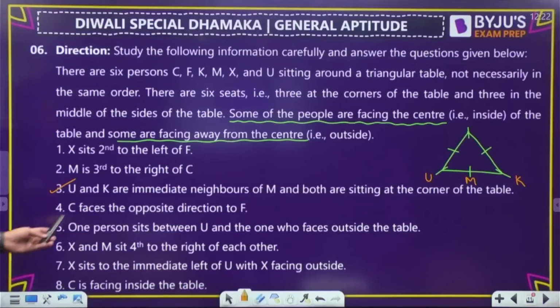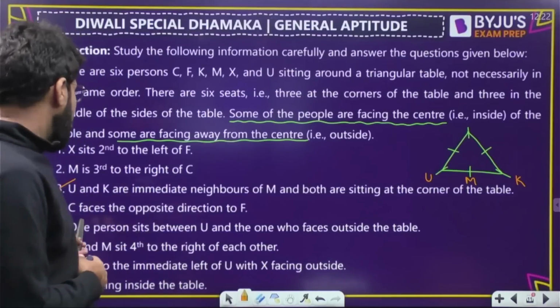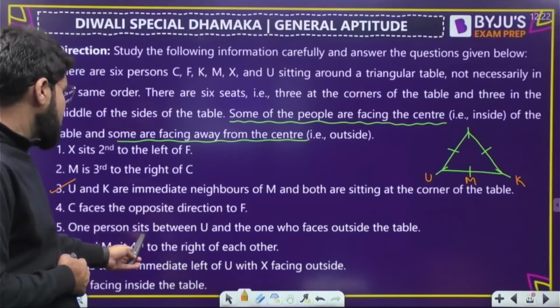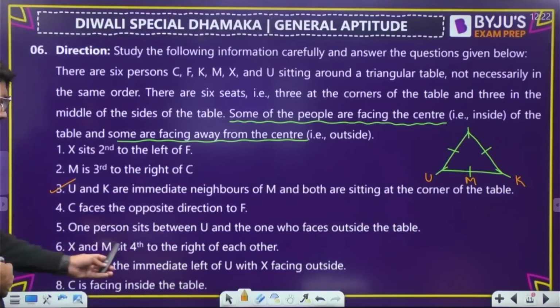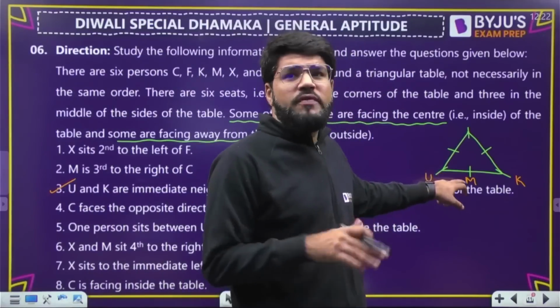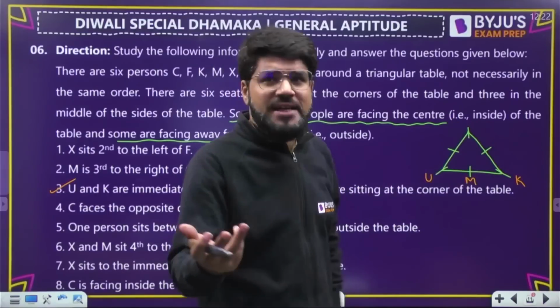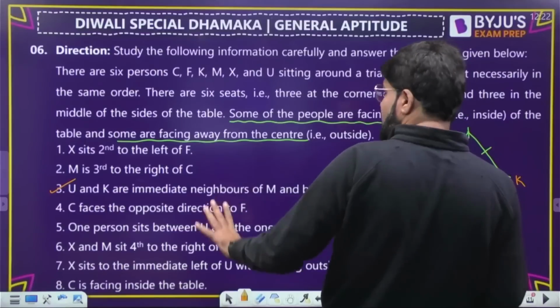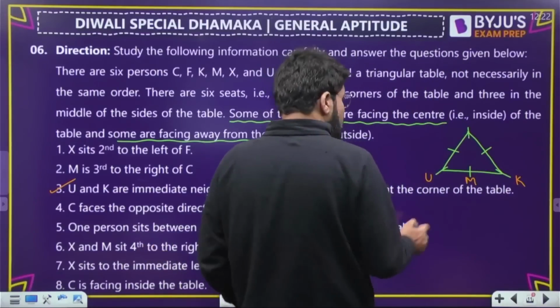Okay, so one statement is used. Now, X and M sit fourth to the right of each other. M is already there. So now I don't know where M is facing, inside or outside. Let us assume inside once. So both X and M should be fourth to the right of each other.